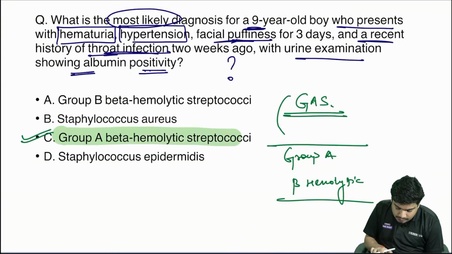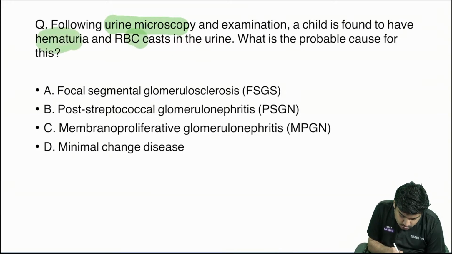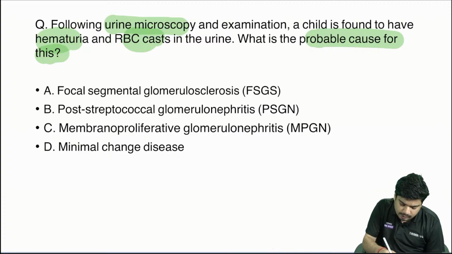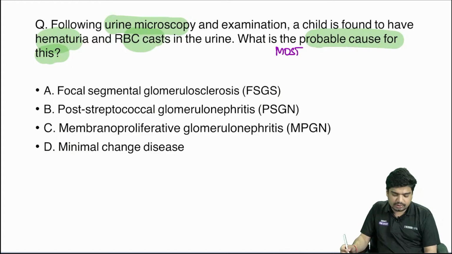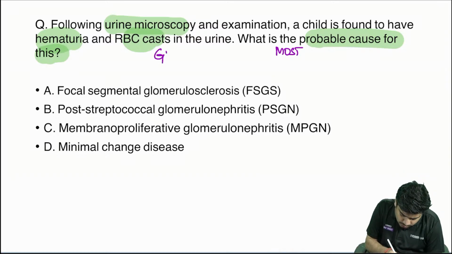Excellent. Now let's see this question. Following urine microscopy, child is found to have hematuria and RBC casts. What is the most probable cause? Tell me what is going to be the answer. What is the most common cause of glomerulonephritis in children?